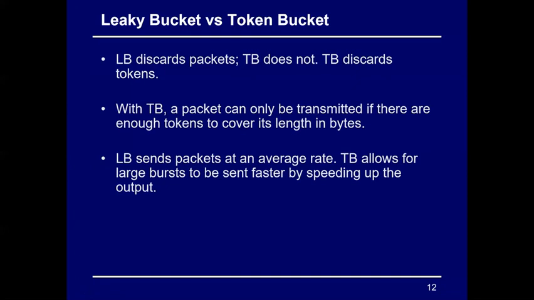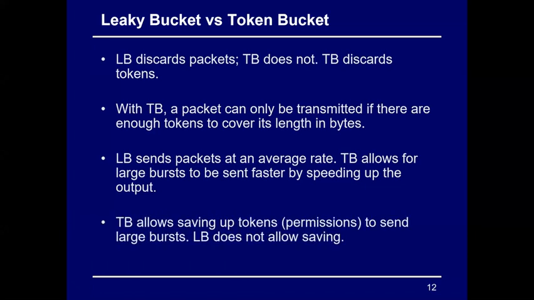But the token bucket will allow a large burst to be sent faster by speeding up the output rate. So there will be different cases where different things are going to happen. The token bucket will allow saving up tokens, with permission to send large bursts, but the leaky bucket will not allow the savings.